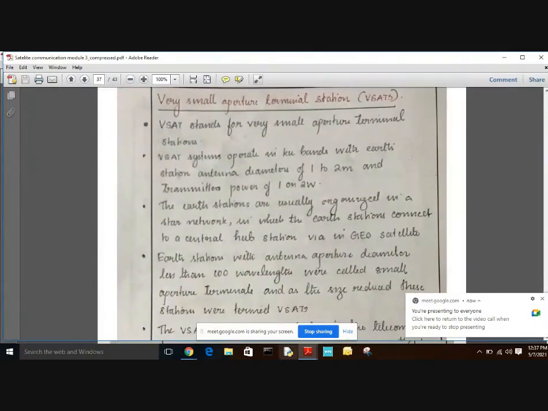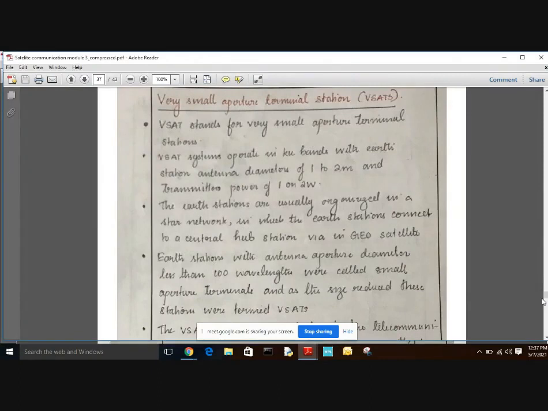Today we are going to discuss the Very Small Aperture Terminal station. It's nothing but VSAT. VSAT stands for Very Small Aperture Terminal station.